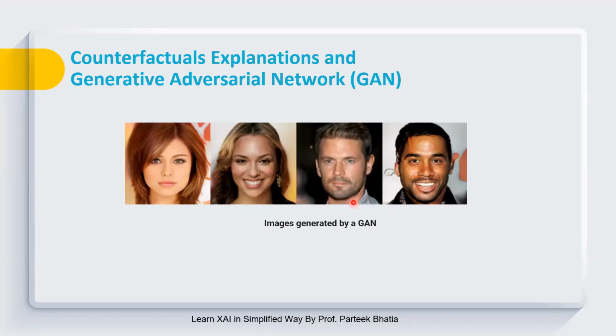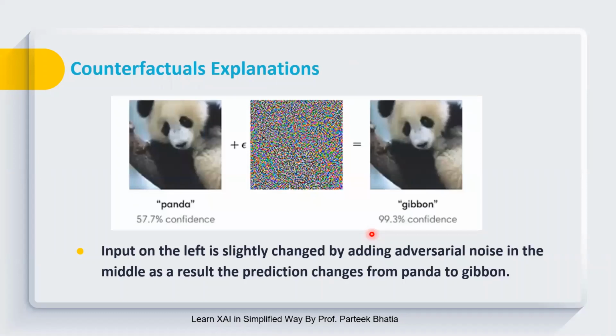These are the images which are created by the machines and they just appear like real people, but actually these people don't exist. So these are the images which are generated by GAN. GAN actually works by adding some noise into the input feature so that it can change the output.